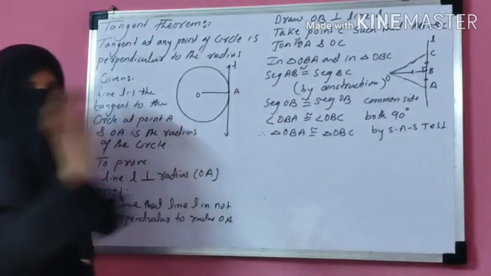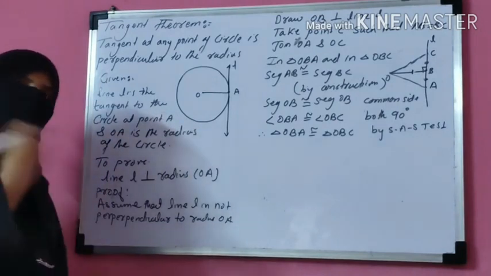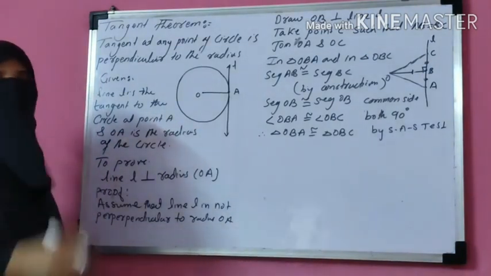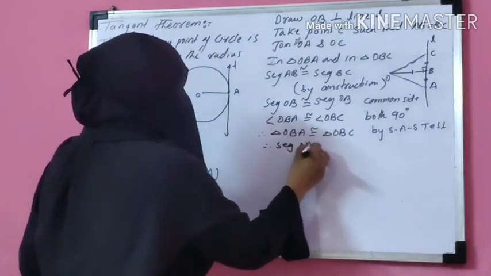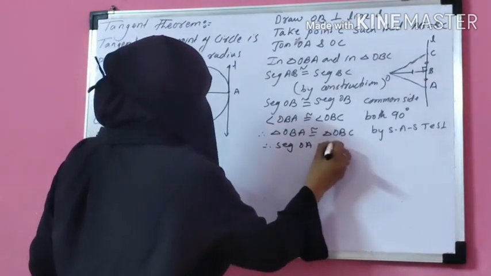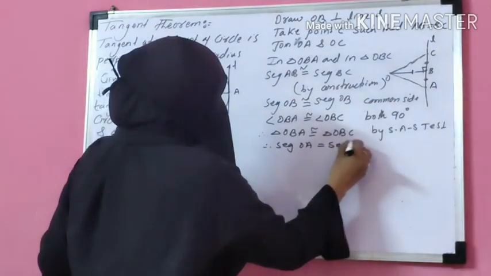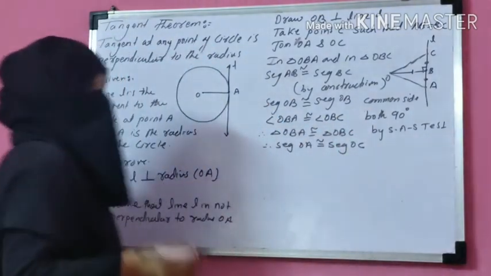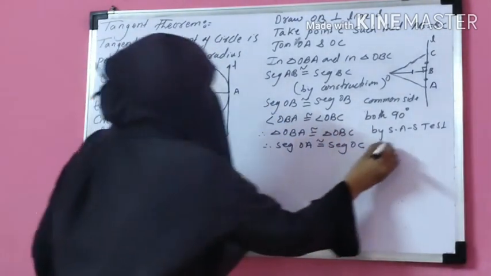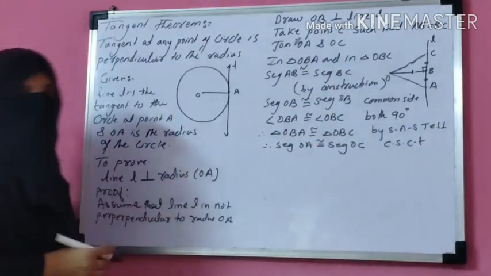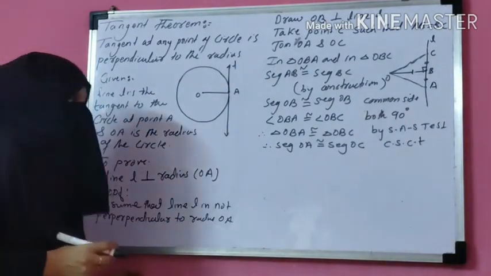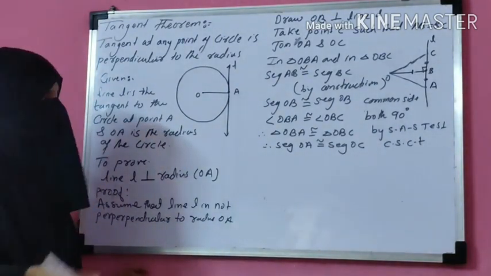Okay. If these two triangles are congruent, then all the sides and all the angles of these two triangles are congruent. So therefore segment OA is congruent to segment OC, corresponding sides of congruent triangles. If these two triangles are congruent, then these are the corresponding sides, so they are also congruent.